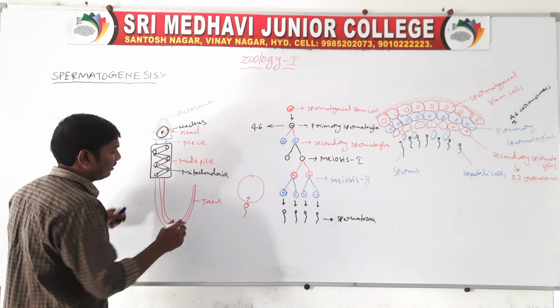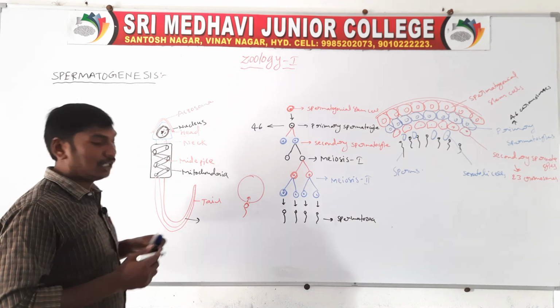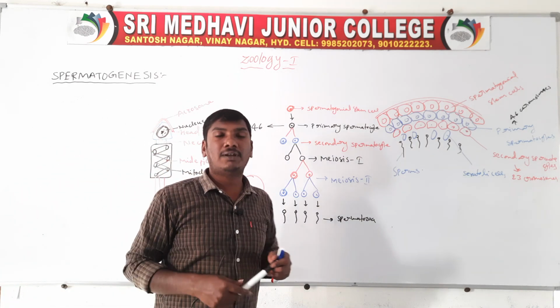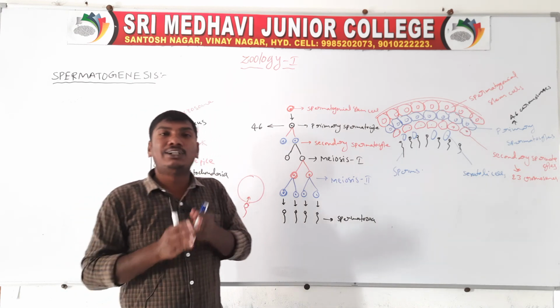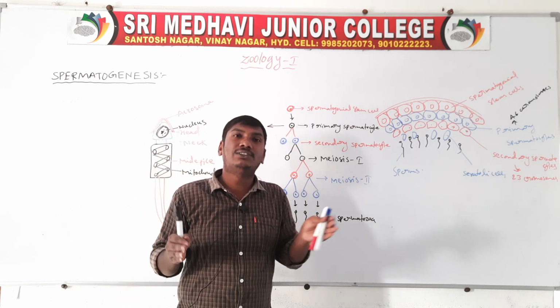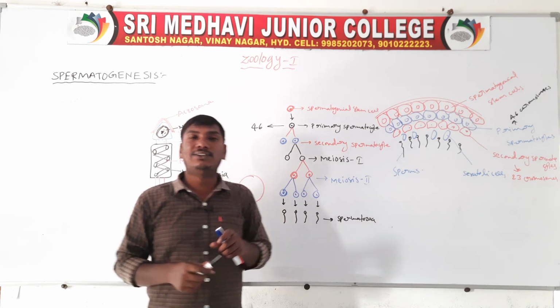Next, the tail. The tail majorly helps sperm movement. They move from the vagina to the cervix to the uterus to the fallopian tubes, finally reaching the ovum.